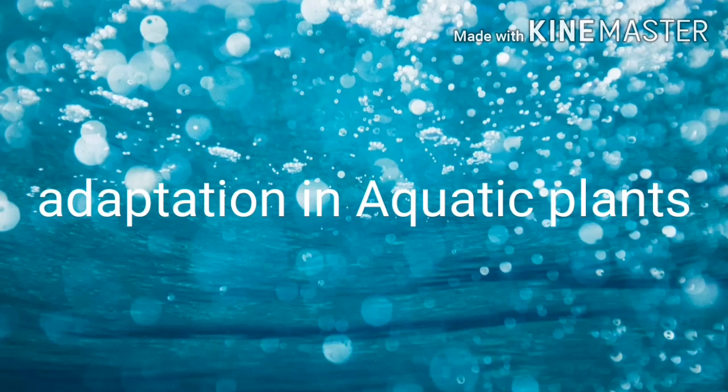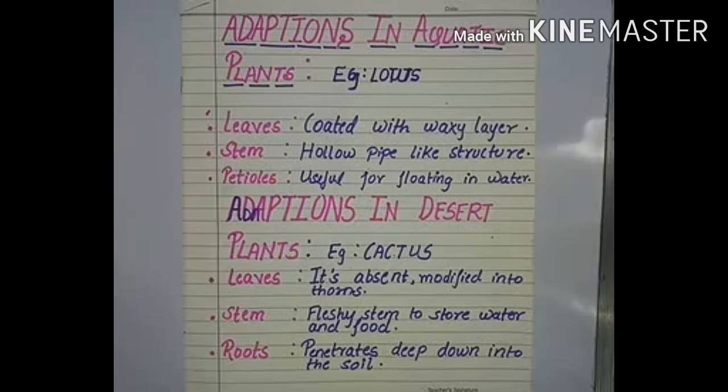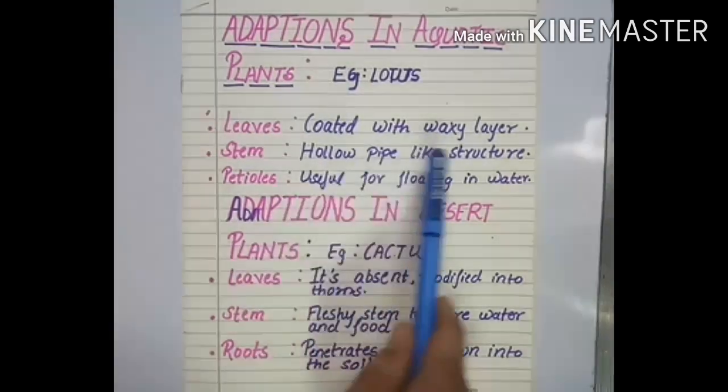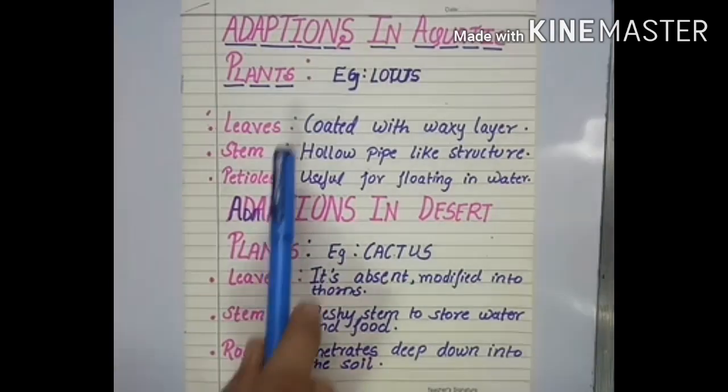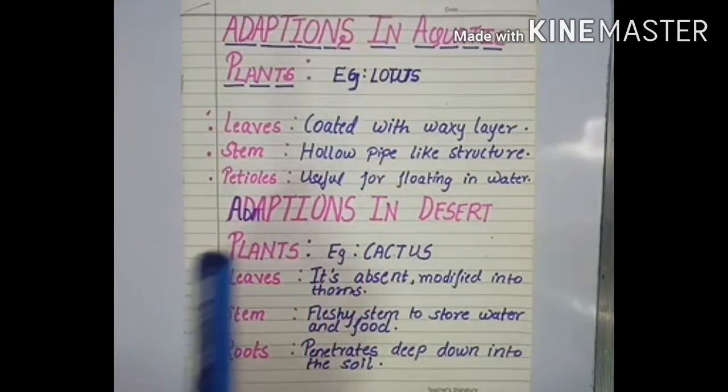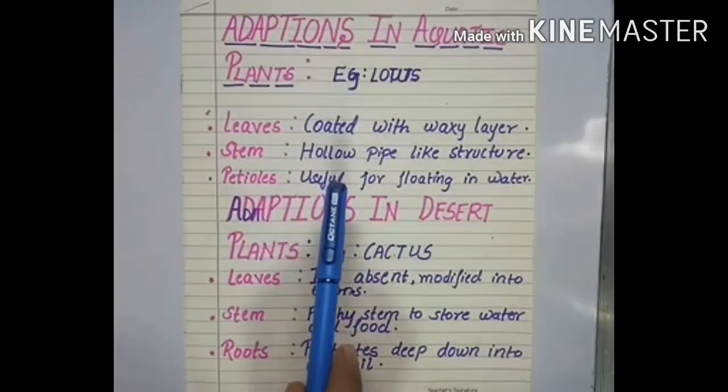Now we will study adaptations in aquatic plants. Aquatic plants grow in water. Some plants' roots are firm in the soil under the water, while some plants completely float on the water. Here the example is lotus. The lotus plant's leaves are broad and waxy and stems are hollow. This helps the lotus plants to float in the water and to survive in it.